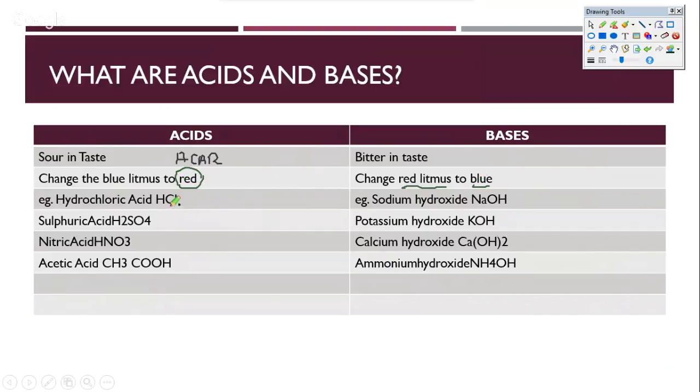Now, what are examples of typical acids? Hydrochloric acid is one example of an acid. Sulfuric acid, nitric acid, acetic acid. Similarly, if you look at bases, you'll find examples such as NaOH, KOH, very strong bases. Calcium hydroxide is another base.